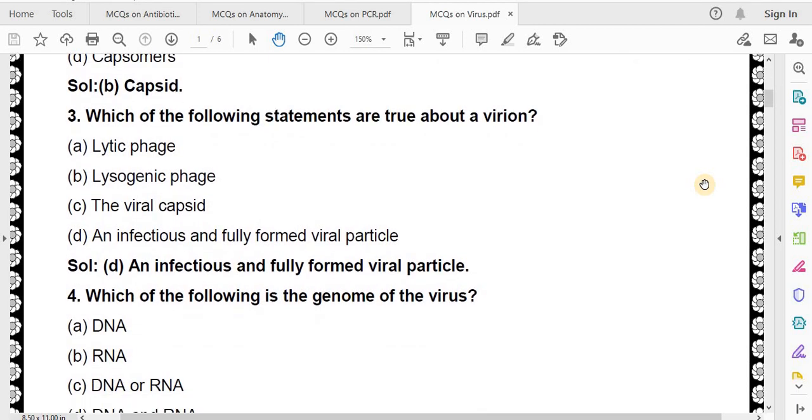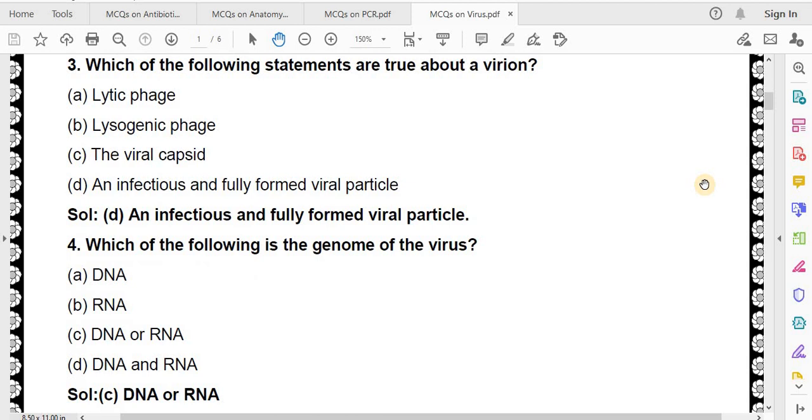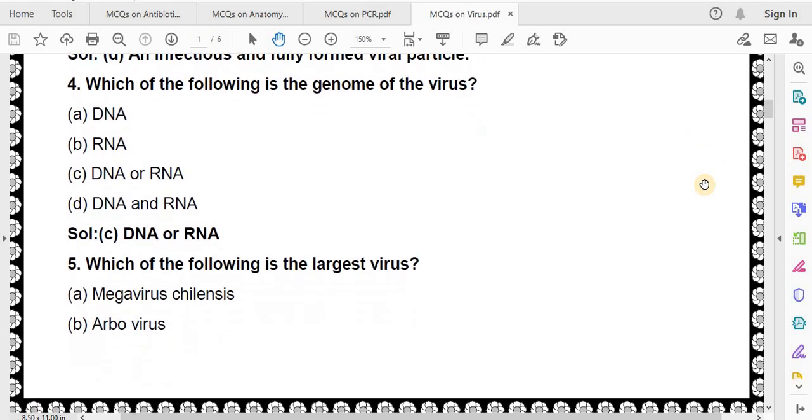Which of the following is the genome of the virus? DNA, RNA, DNA or RNA, DNA and RNA. Correct answer is DNA or RNA.